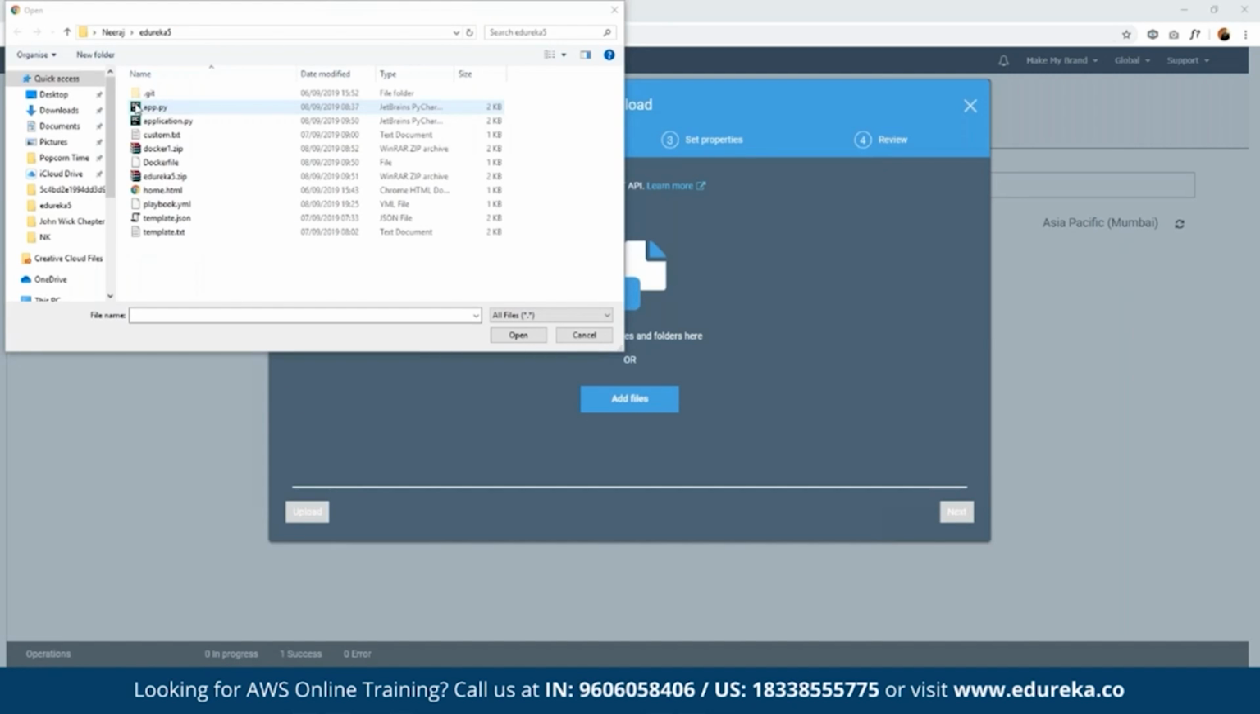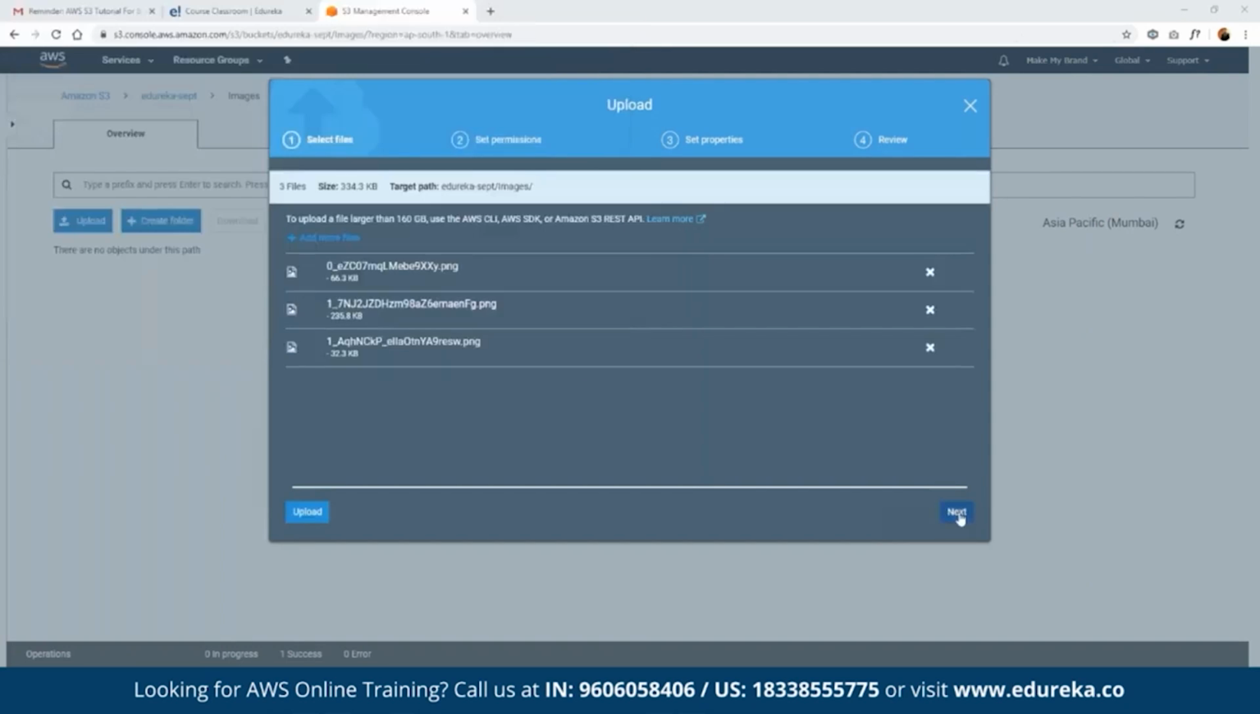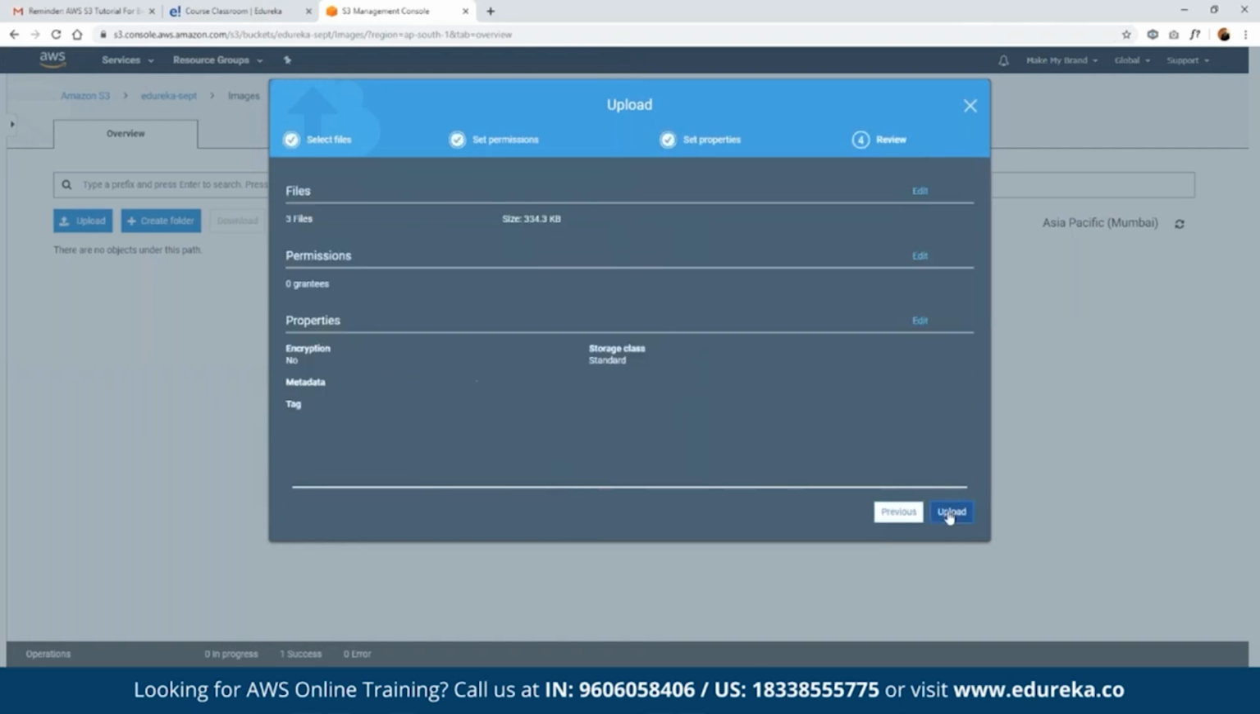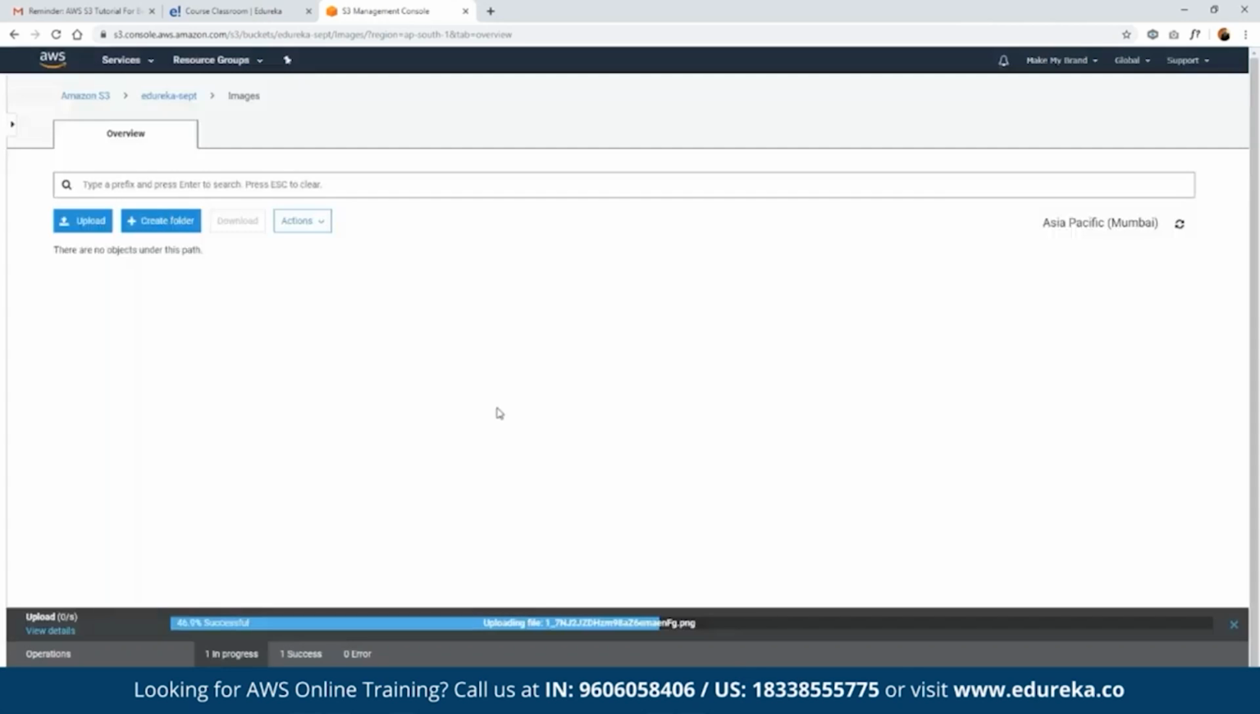Okay, let's do one thing. Let's upload some pictures. Let's suppose we have selected these 3 sample images here. We can click on next, and now we can choose the class as standard, and click on upload. Now we have these 3 images available.